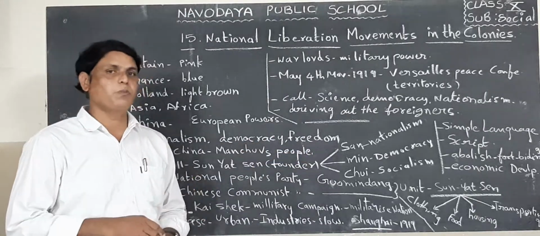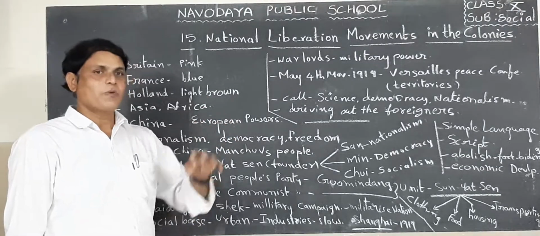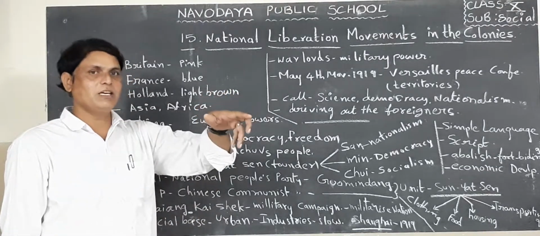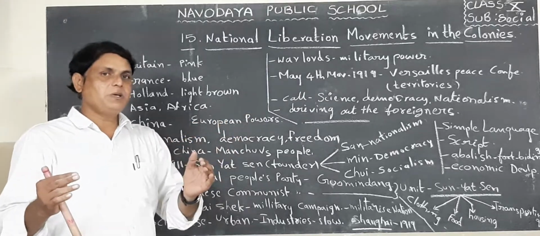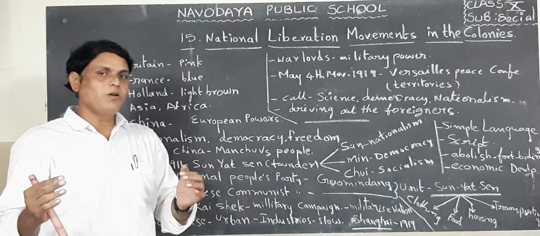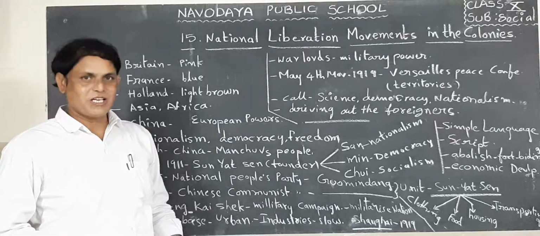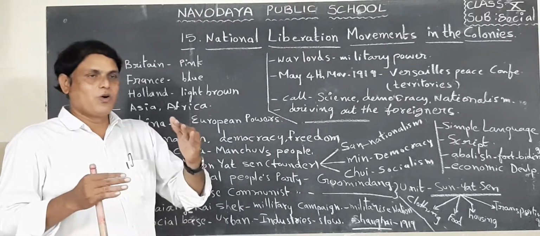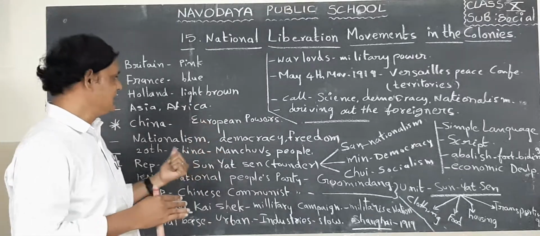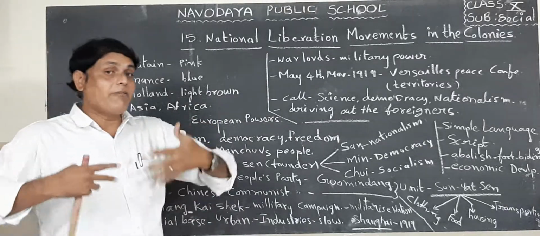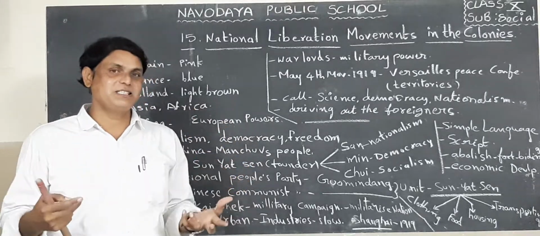Not only Chinese people, in Africa and Asia continent countries, when the European people were ruling over all these countries, the Asian countries people and African countries people wanted freedom from Europeans. Next one, the government also must be formed on the basis of democracy. Next one, they developed one type of feeling, that is nationality, nationalism.